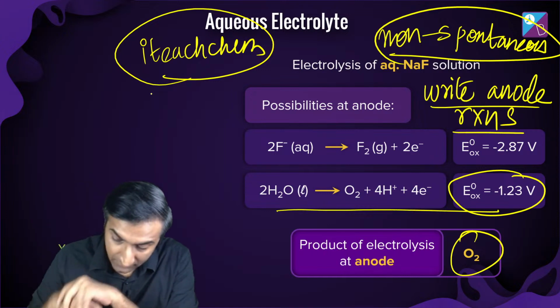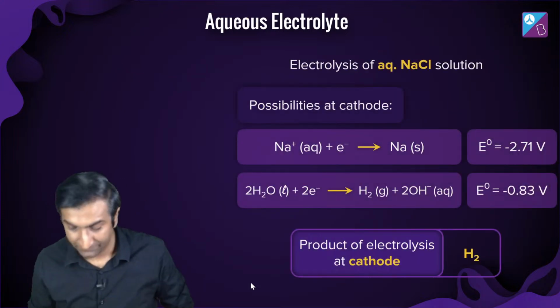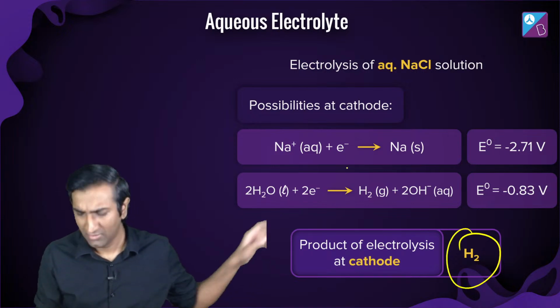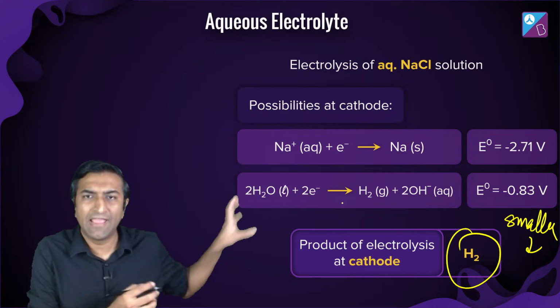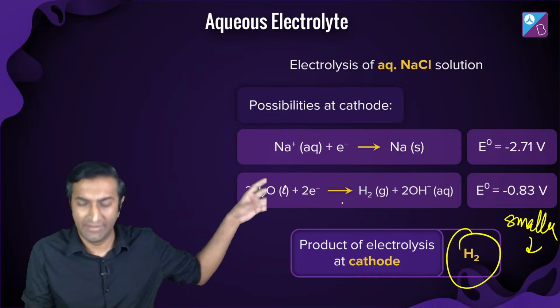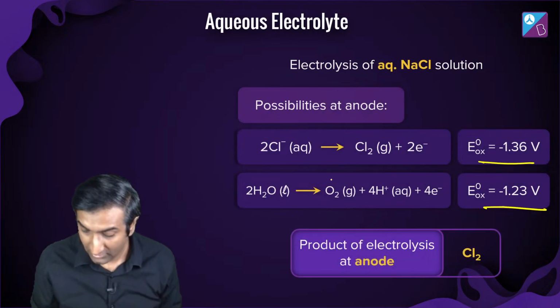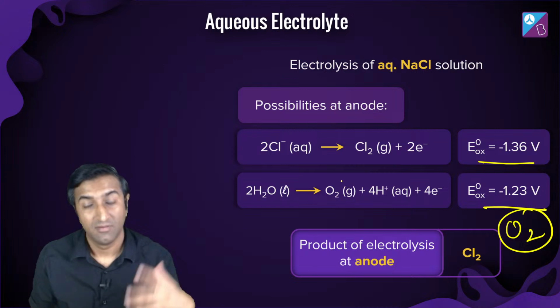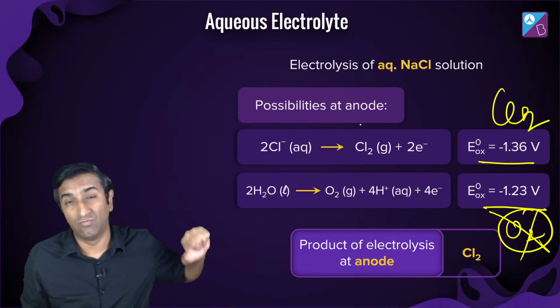Okay, fine. Now, when you have NaCl solution, things get interesting. Here it's obvious that H2 will come out. Why? Because it's a smaller value. Smaller means I need to apply an opposite potential of just 0.38 volts to get it done. That's okay. But when you look at the anode, this is interesting. You would think that oxygen should come out, but oxygen does not come out. Instead, chlorine comes out. So I need to give it even more voltage, but it doesn't work out.